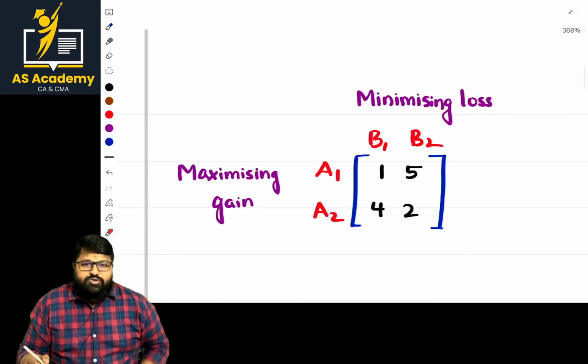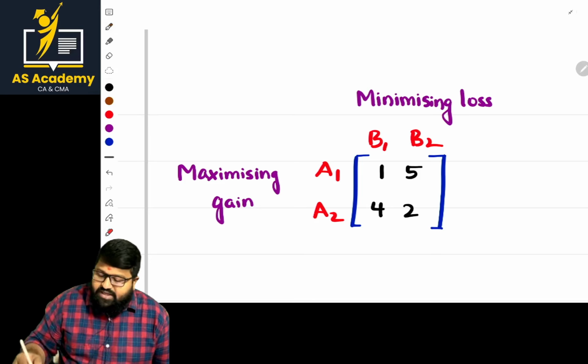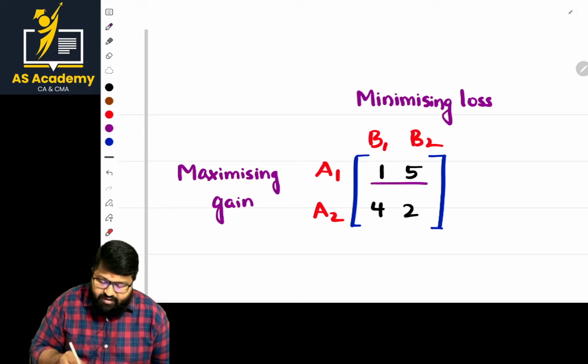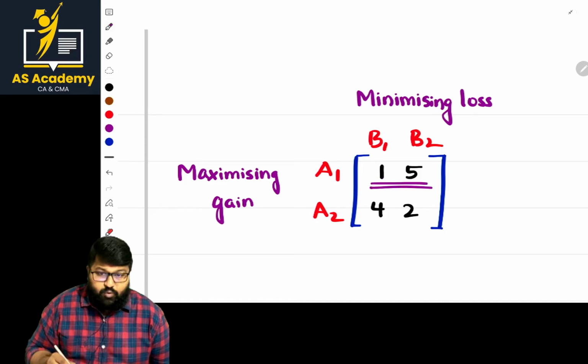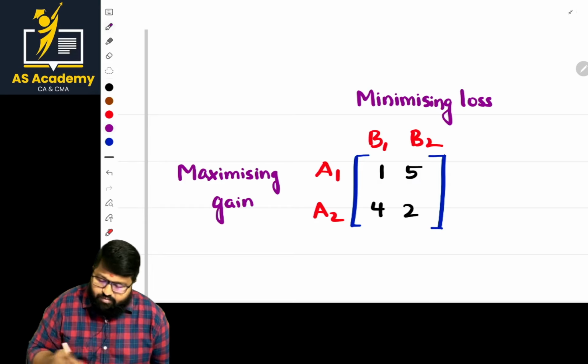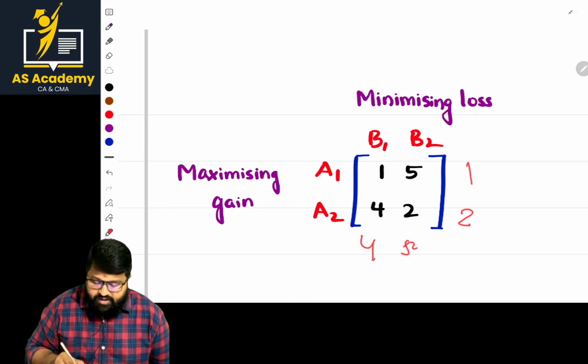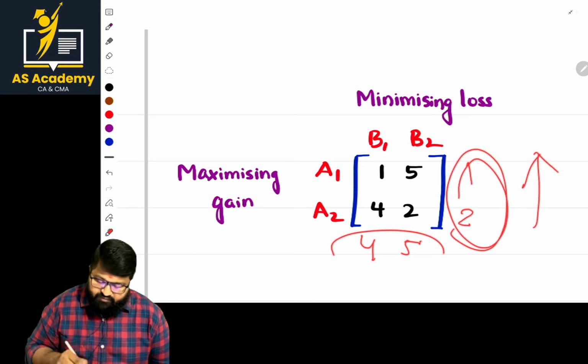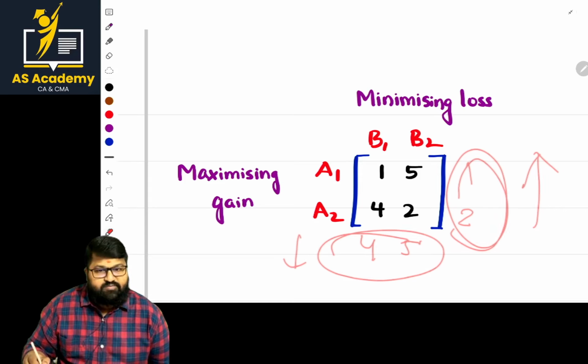Now what should we do? How to solve that? When the problem is given, the basic important thing is that you need to find the least values of the rows. What is the least value there? The least value is 1, and here the least value is 2, and the highest values are 5 and 4. From these two we have to identify the highest value, and from these two we have to identify the least value.